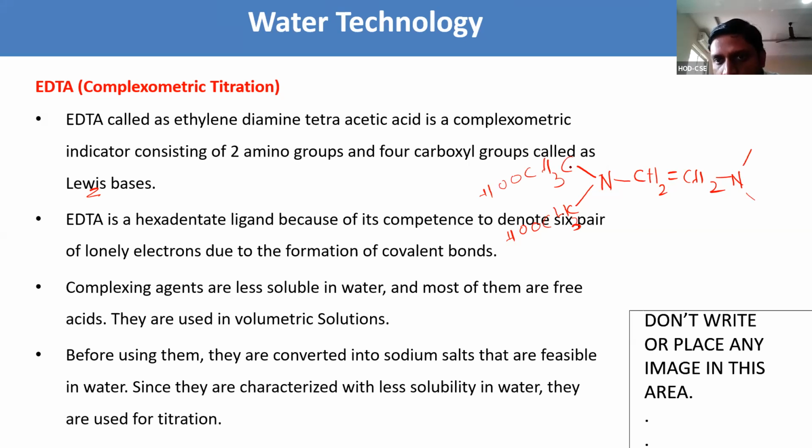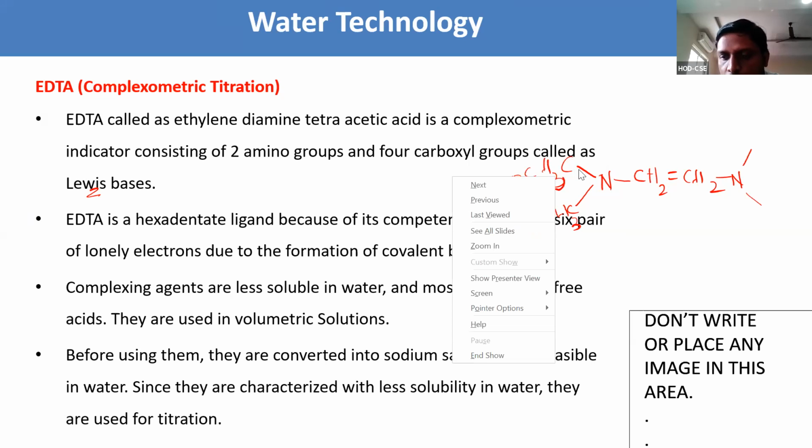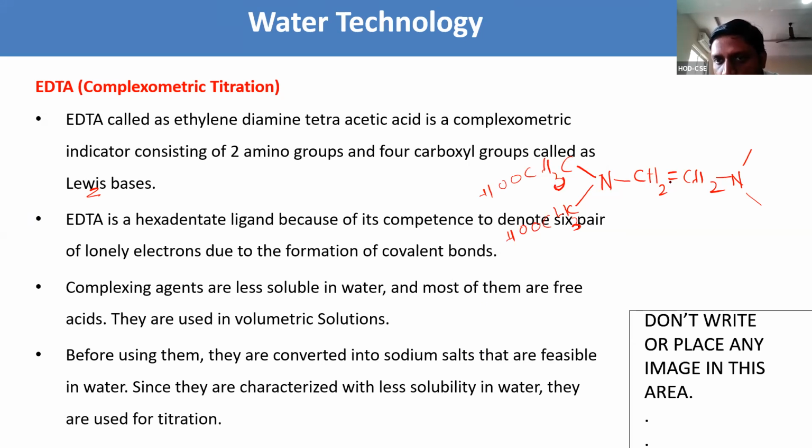But here the valency of carbon must be satisfied. The carbon is already connected to the nitrogen, so one of the hydrogens we need to remove. That is CH2COOH. Like that, the carbons present in the ethylene also must maintain their valency, so we take CH2 and CH2 and remove the extra hydrogens. CH2COOH and CH2COOH. This is the actual structure of EDTA, ethylene diamine tetraacetic acid.